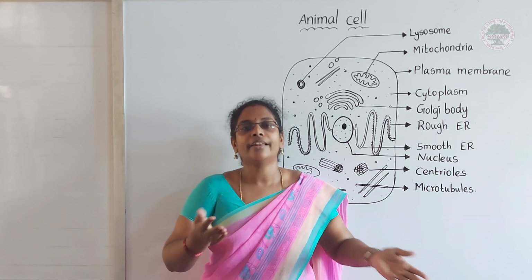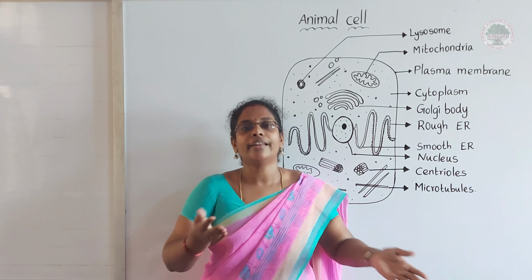Now in the case of the nerve cell, if you see the nerve cell, it is like branches. Why is it like that? Why does it have to be branched out? Because information has to pass from one organ to another organ. That's why it is in a branched structure. So according to the function that particular cell is doing, the shape and also the size varies.